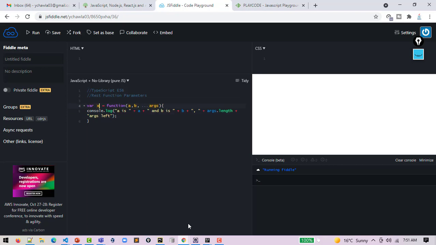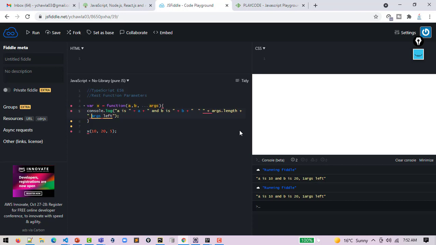So if I call this function with 3 arguments, 10, 20 and 5, it will print me... oh sorry, I printed console log itself. So it says A is 10, B is 20, and after that, one argument left.